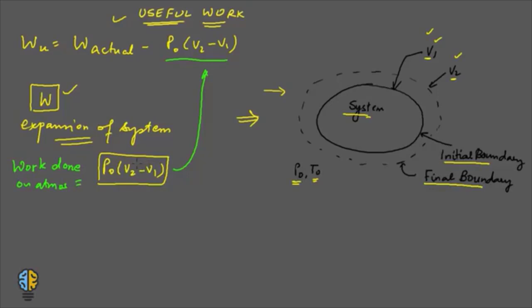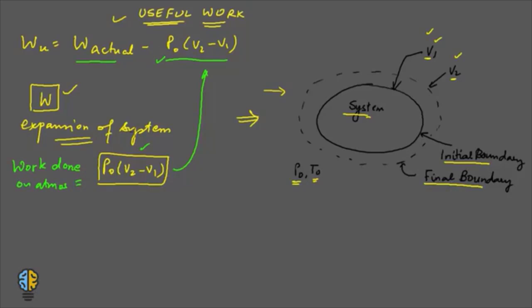So if we have to define what useful work is, well, useful work is defined as the difference of the actual work delivered by the system and the work performed on the atmosphere. That is this particular thing.